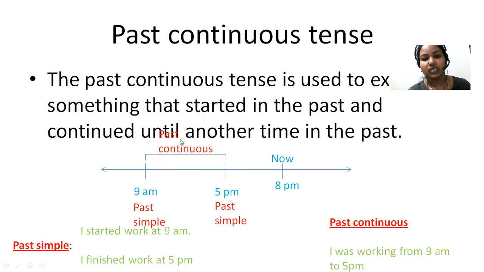Okay, but if you want to write a sentence in past continuous tense, you have to talk about the whole process. Okay, the whole process of working. I was working from 9 a.m. to 5 p.m. Here we are talking about the complete process of working, right? So you have to write the sentence in past continuous tense. Okay, so I was working from 9 a.m. to 5 p.m. So here also, I was working.